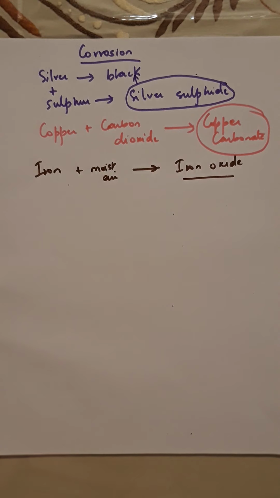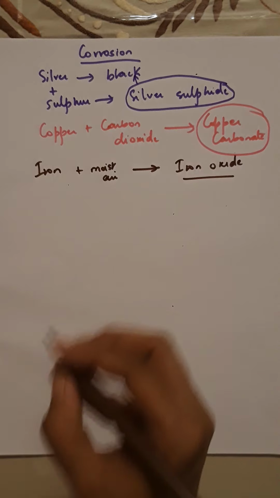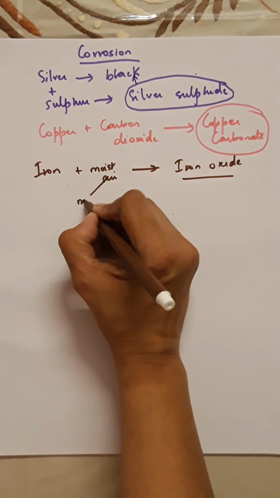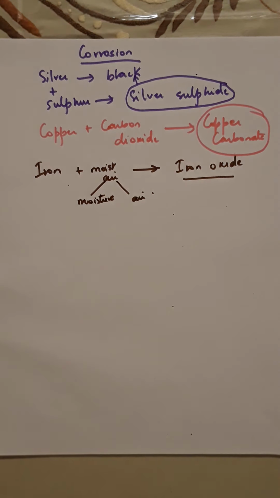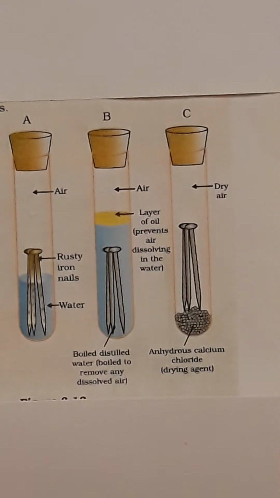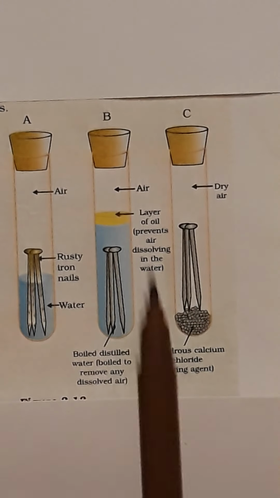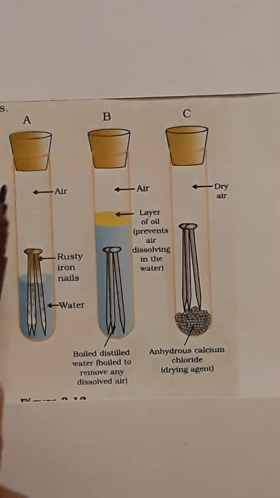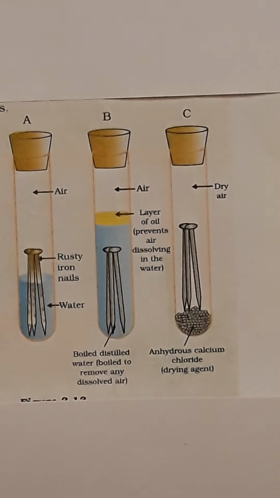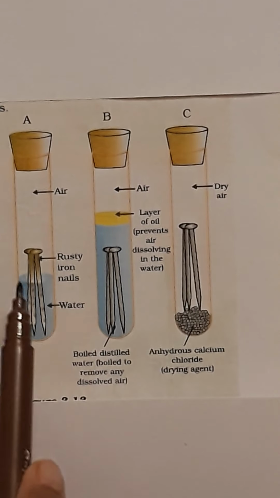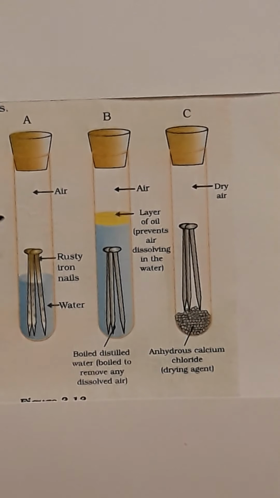Now we come to a very simple experiment to show that both moisture as well as air is needed for the formation of iron oxide. Okay, now children, in this particular figure, there are three test tubes: test tube A, test tube B and test tube C. In the first test tube, there is a nail which is dipped in water.